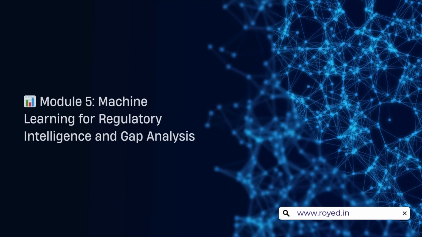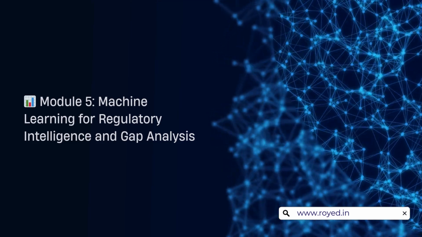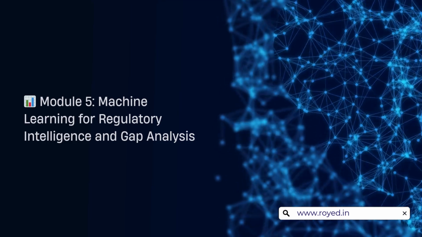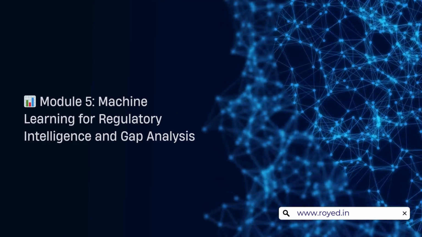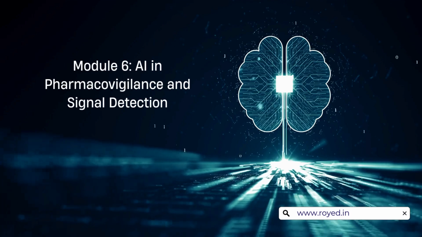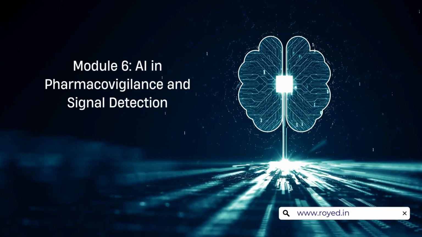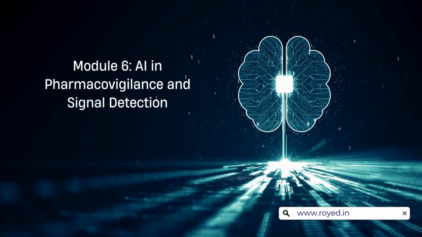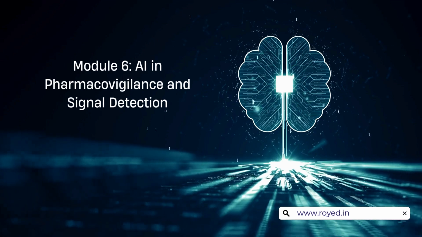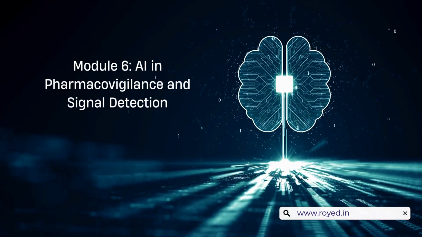Module 5, Machine Learning for Regulatory Intelligence and Gap Analysis. Use ML models to predict risks, monitor regulation changes, and perform automated gap assessments. Module 6, AI in Pharmacovigilance and Signal Detection. Implement AI to automate adverse event reporting, signal prioritization, and safety data evaluation.